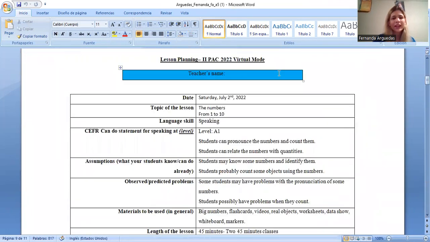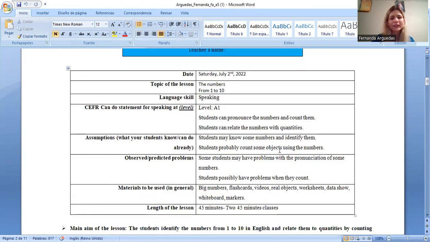As you can see here, I have the topic, which is the numbers from 1 to 10. The language skill is speaking. The level is A1. As a statement for the level, I have that the students can pronounce the numbers and count them. Students can relate the numbers with quantities.